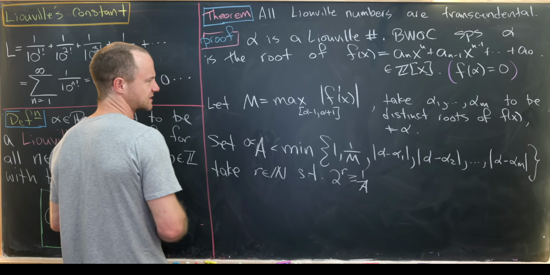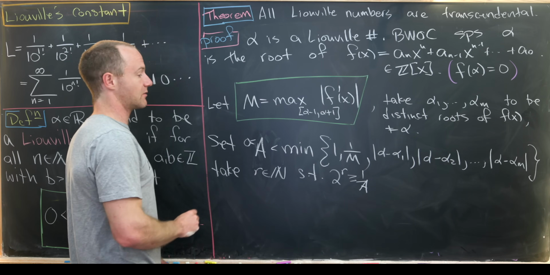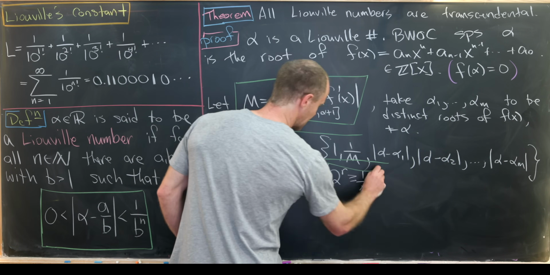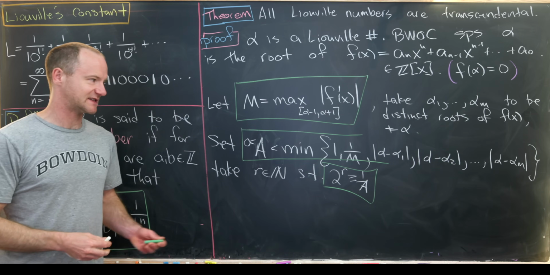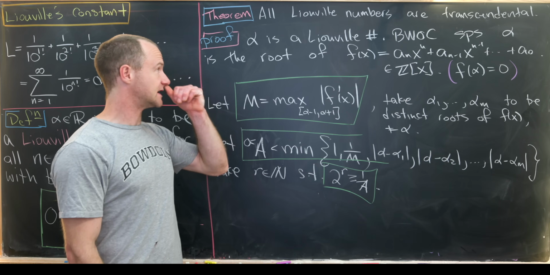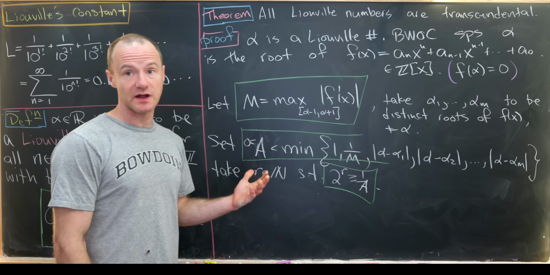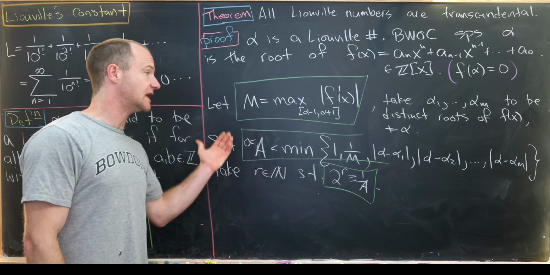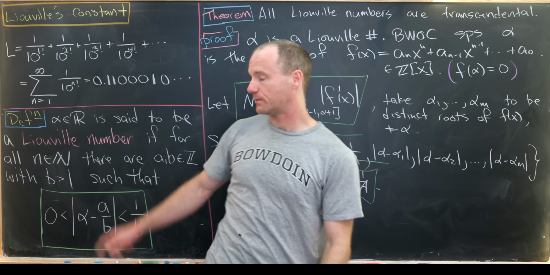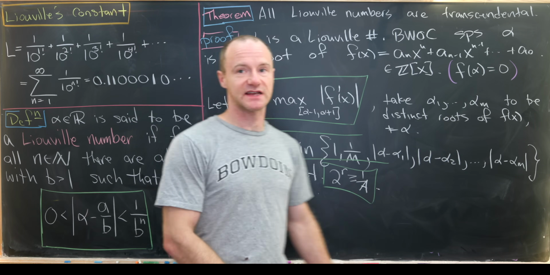So let's box all of these things that we've just created. We've created this number m, we've created this number a, and we've created this number r, so they satisfy all of those rules right there. So next, we know that alpha is a Liouville number. So that means for any natural number, the natural number that we'll take will be n plus r, we can find integers a and b, where b is bigger than 1, where we have this condition satisfied.